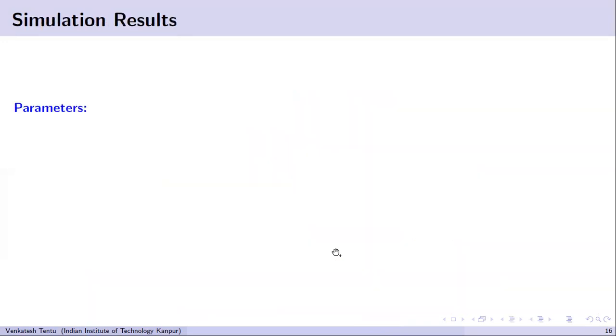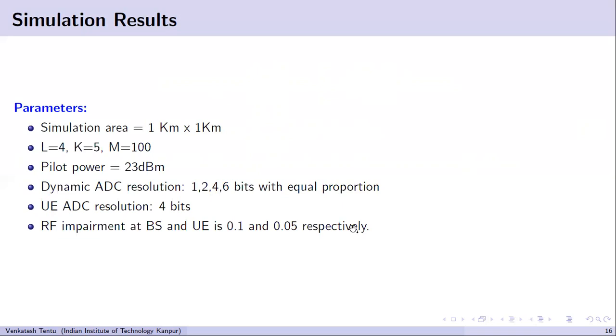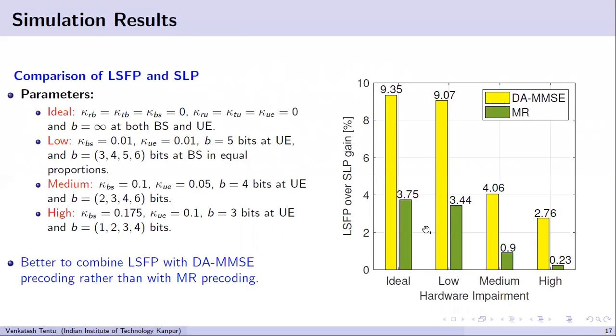Now we'll talk about simulation results. First we'll discuss the parameters. So we considered the simulation area to be 1 kilometer by 1 kilometer, and the number of cells is 4, users per cell is 5, and antennas are 100. The pilot power we have considered is 23 dBm, and the dynamic resolution ADC DAC architecture is 1, 2, 4, 6 bits in equal proportion. The UE resolution is 4 bits, and RF impairments at base station and UE we have considered to be 0.1 and 0.05 respectively.